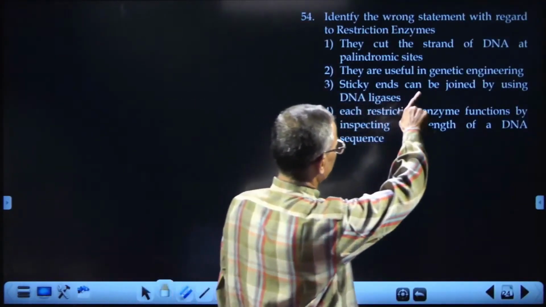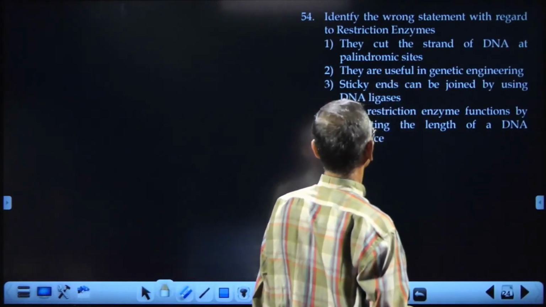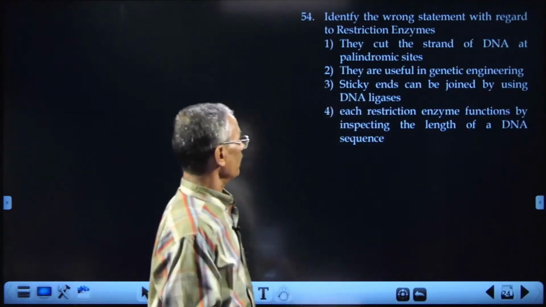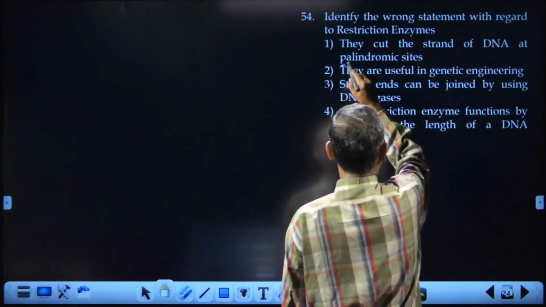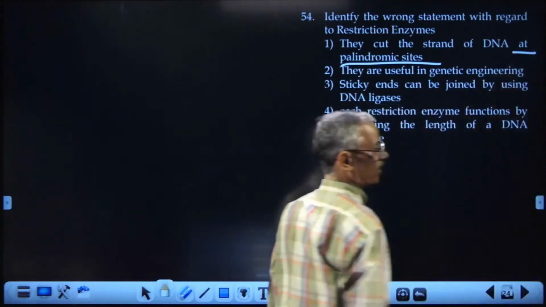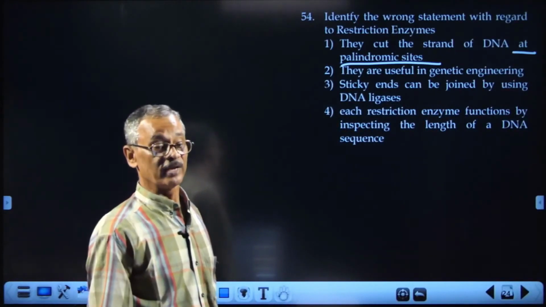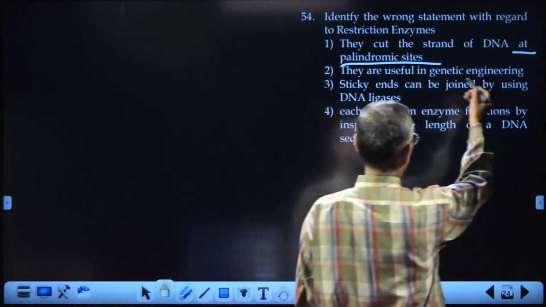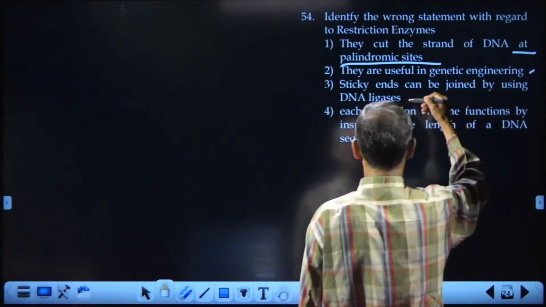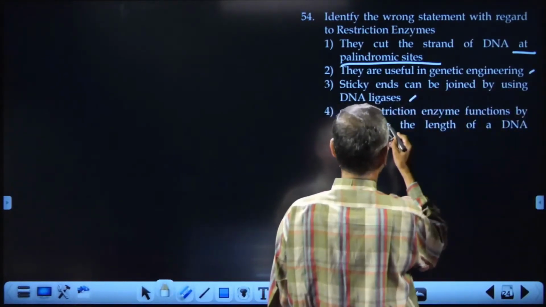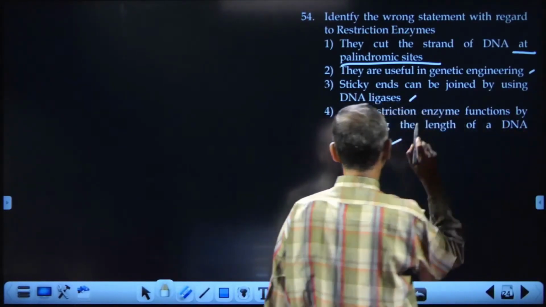The wrong statement with regard to restriction enzymes. See, these restriction enzymes cut the strand of DNA a bit away from the palindromic sequence. A bit away. Okay. They are useful in genetic engineering, correct? Sticky ends can be joined by using DNA ligases, correct? Each restriction enzyme functions by inspecting the length of a DNA sequence.